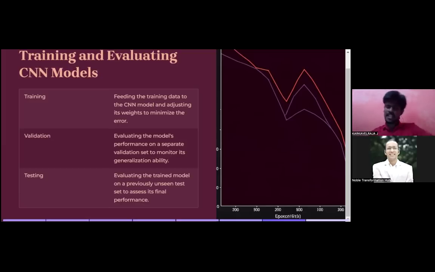Testing data is unseen by the model. Once the 10 epochs are completed, we have a model which has learned all the data we gave in the training data. So we give the test data, and the model will predict the result. The test data is unseen by the model during its training phase, and it is called unseen data. So this is what training, validation, and testing are all about.